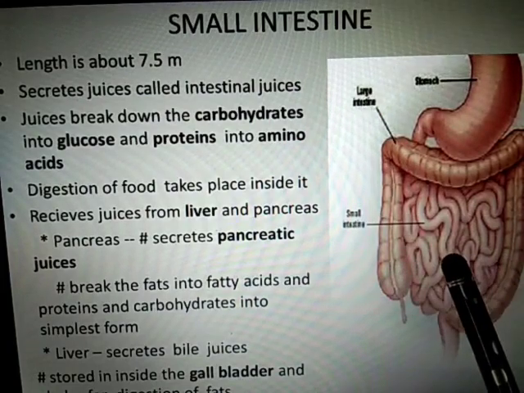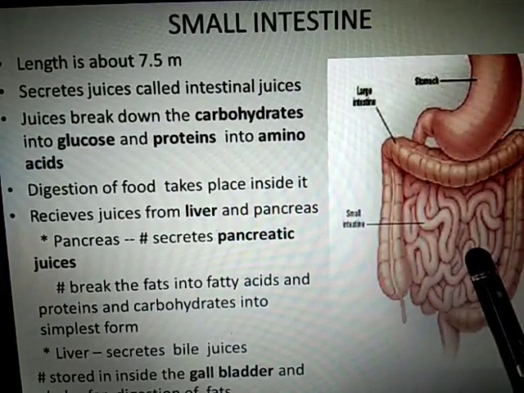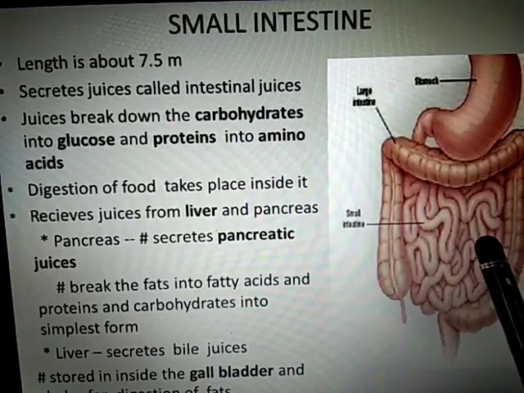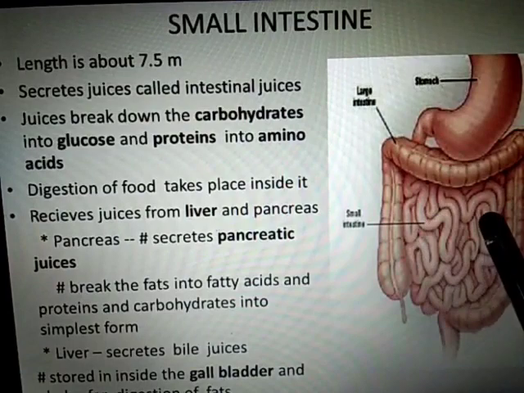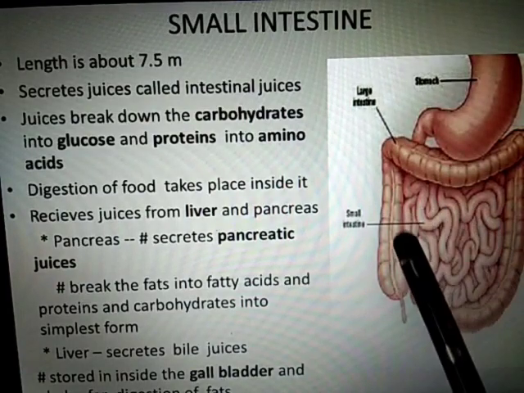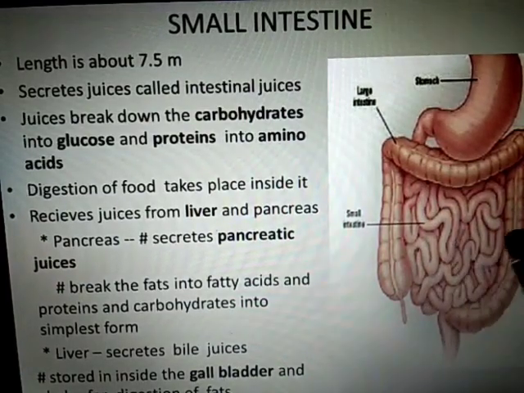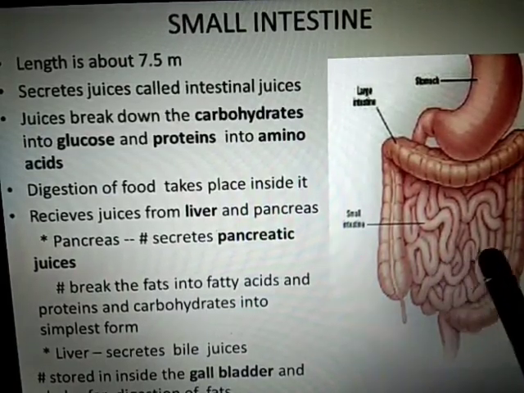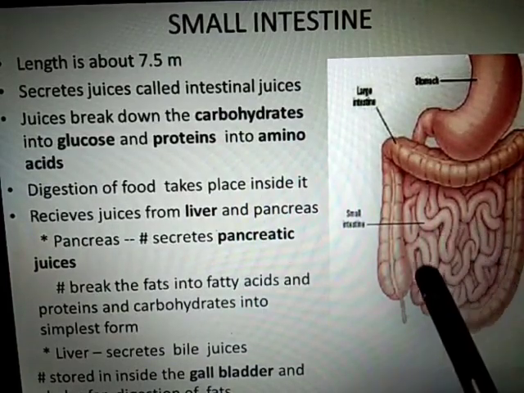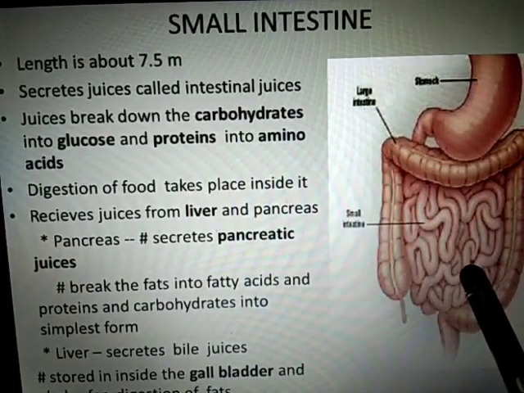It secretes juices called intestinal juices. These juices break the carbohydrates into glucose and proteins into amino acids. That's why in this phase the digestion of food takes place.